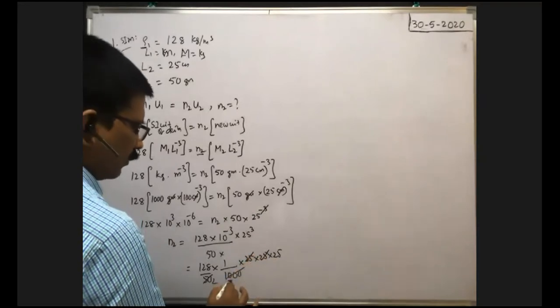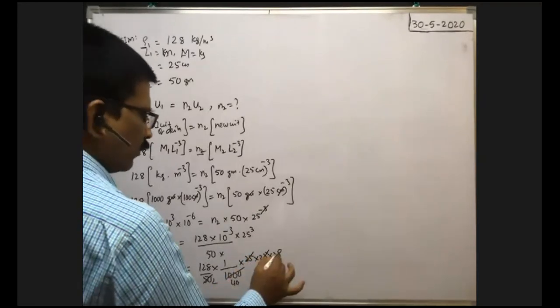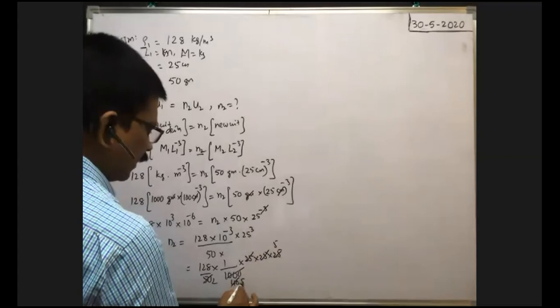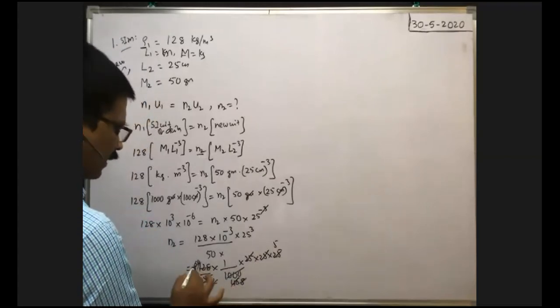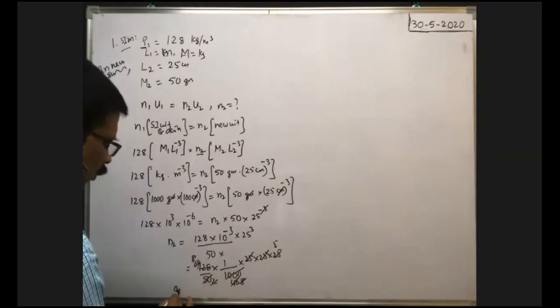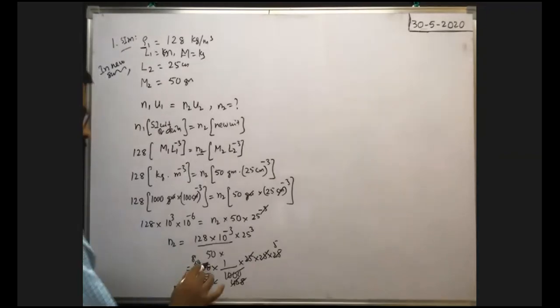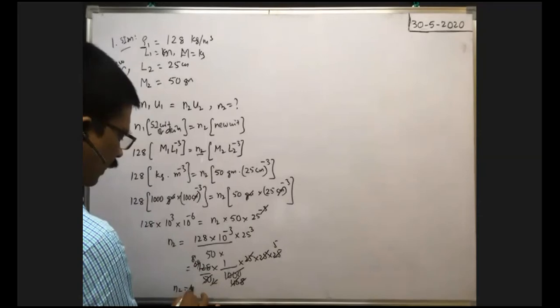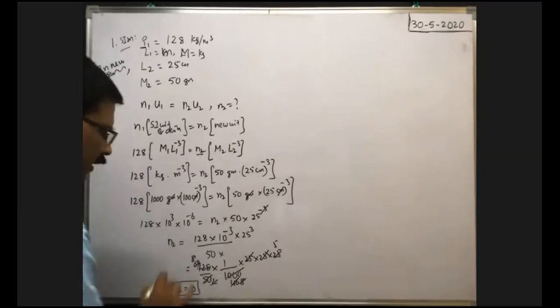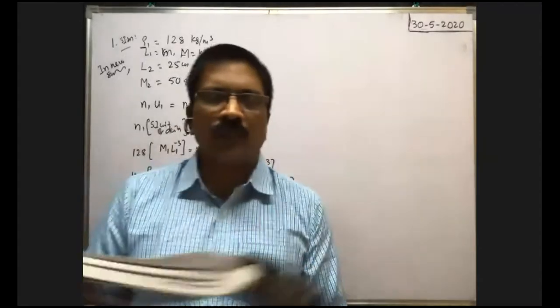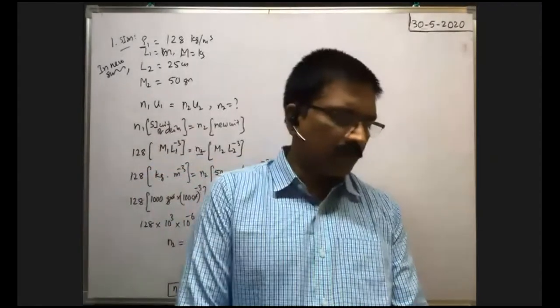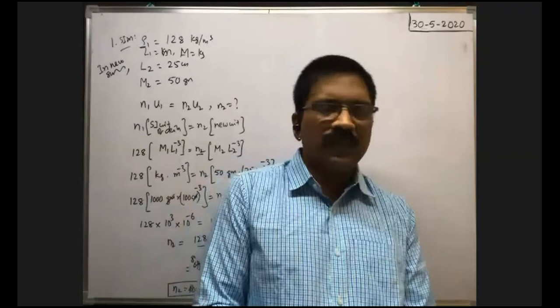25 twos are 50, 25 40s are 5, 5 5s are 5, 8s are 2... So n2 is equal to 8 into 5, that is 40. So in the new system the density is 40 units. So the answer is 40 units in the new system.